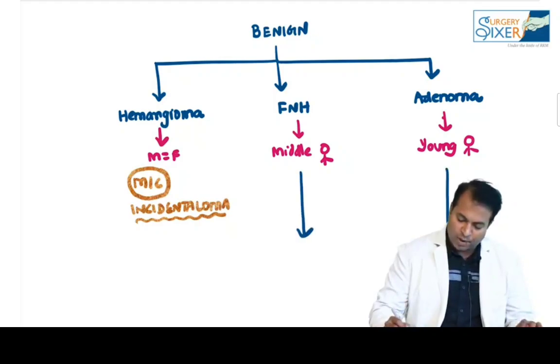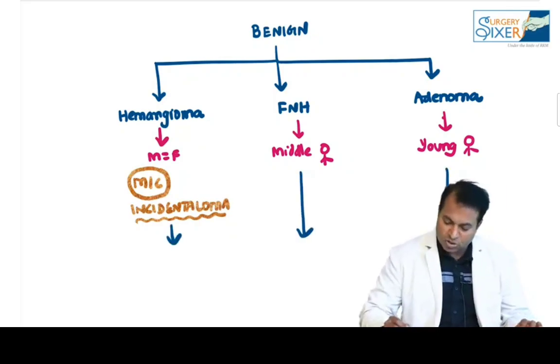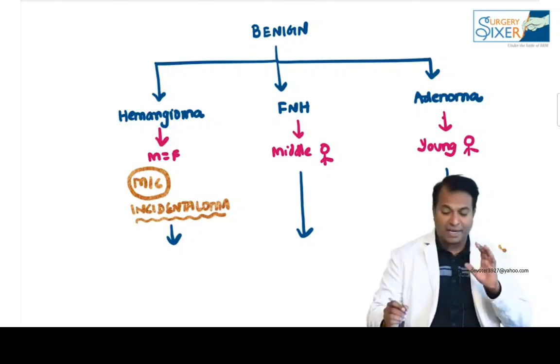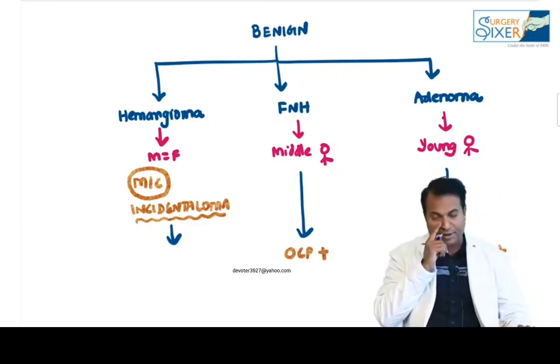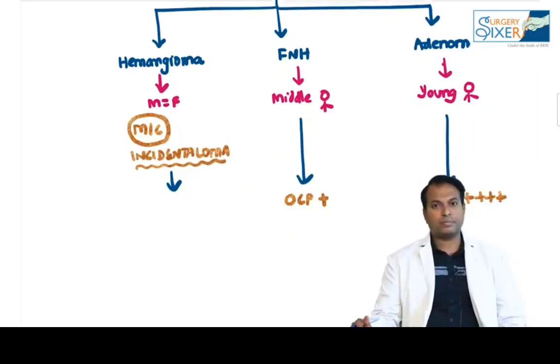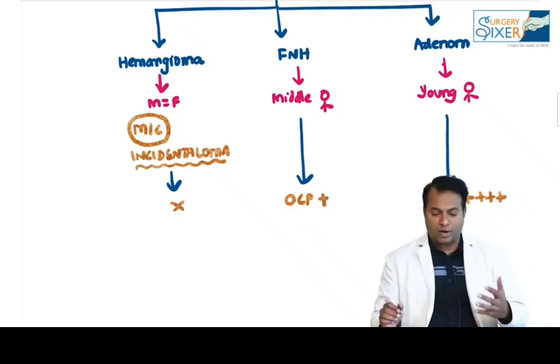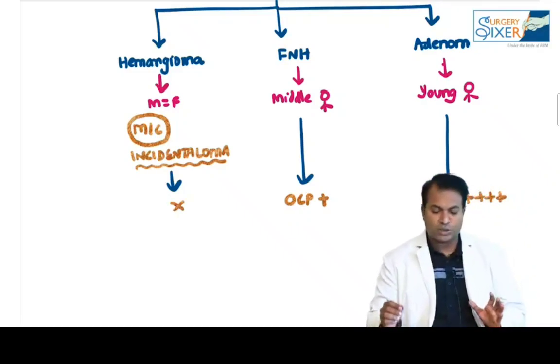FNH and adenoma. In this, you must remember, OCP is a strong predisposing factor for adenoma. OCP is associated with FNH also. There is no etiology seen for hemangioma, but OCP is associated with adenoma and FNH.